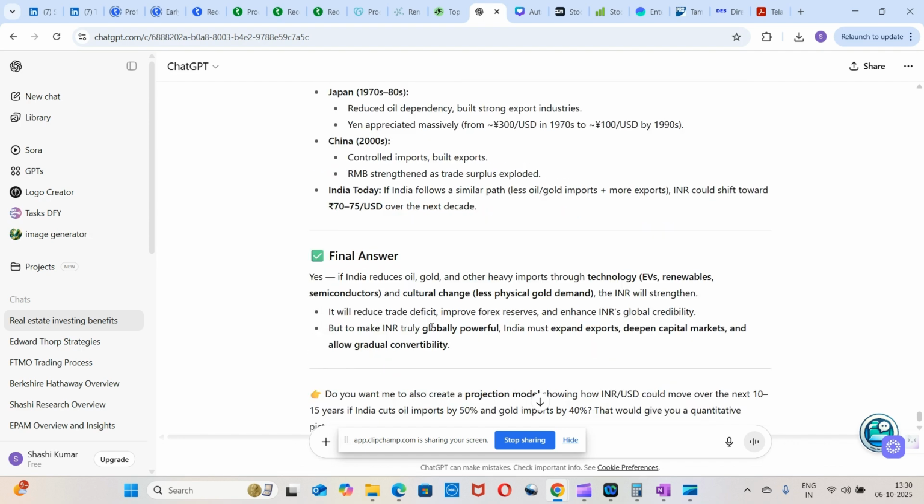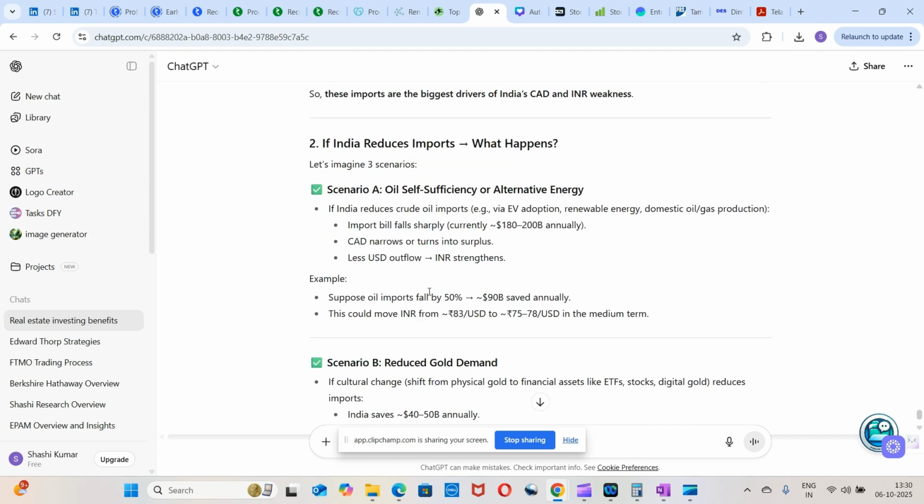So finally, just to wrap it up: if India reduces oil, gold, and other heavy imports through technology like EVs, renewables, and semiconductors, and a cultural change happens where there is less gold demand, then INR will strengthen. It will reduce the trade deficit, improve forex reserves, and enhance the INR's global credibility. But to make INR truly globally powerful, India must expand exports, deepen the capital markets, and allow gradual convertibility. So that's it for today, guys. That's the scenario we discussed: what happens to our currency as well as economy if we reduce oil and gold imports.